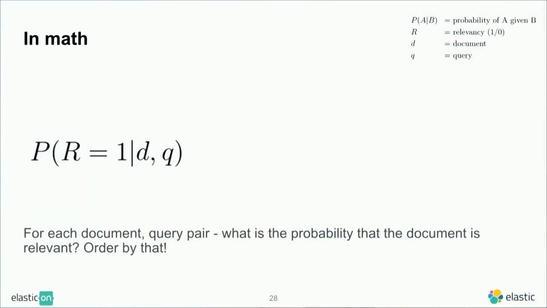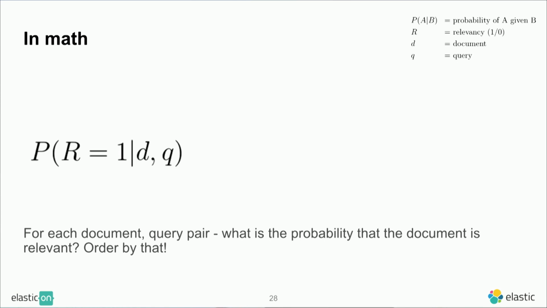So now, how can we actually use this to get a better scoring? Or what would this look like in math? So in math, we would say, okay, we want to know the probability that the relevance is 1, given some query and some document. So this P here means the probability, R is the relevance, we want to know if it's 1. This vertical bar means, okay, given that, and then on the other side we have document and query.